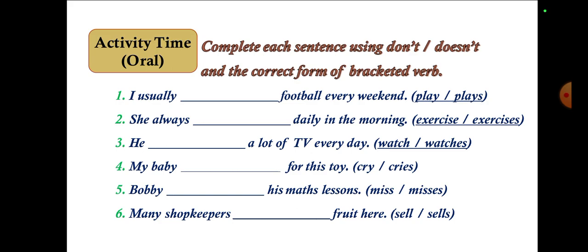He dash a lot of TV every day: watch or watches. He watches a lot of TV every day. My baby dash for his toy: cries for his toy. Bobby dashes math lessons: Bobby misses lessons. Many shopkeepers dash fruit here: sell fruit here. Structure.